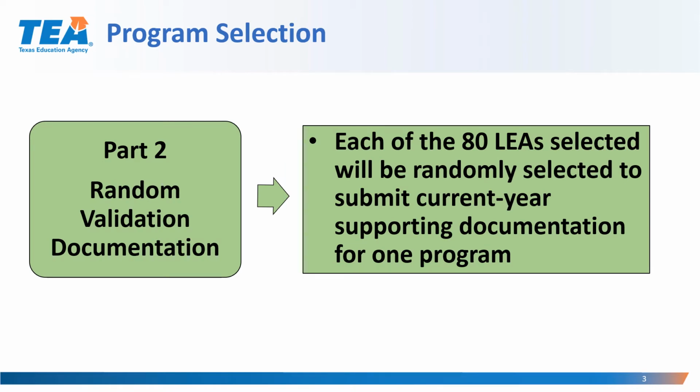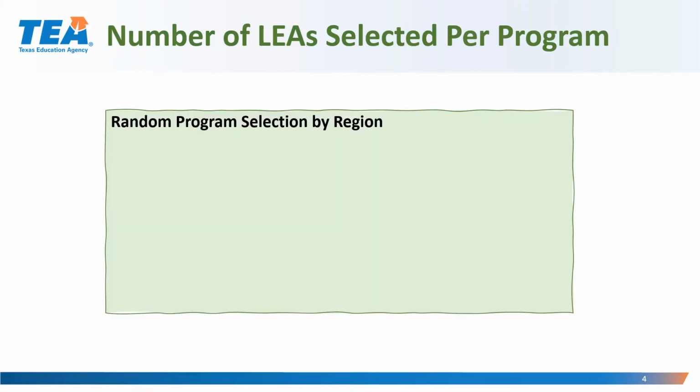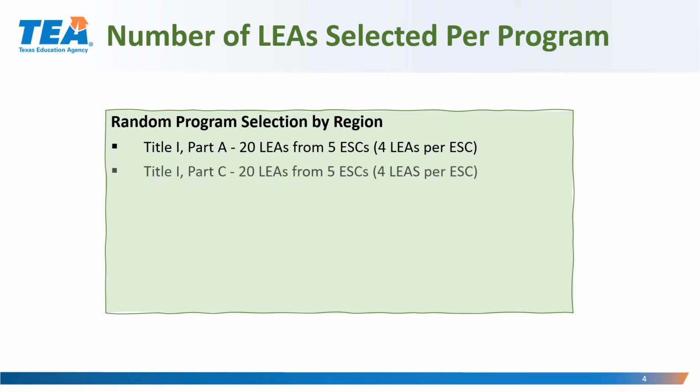To begin Part 2 of the Random Validation Process, each of the 80 LEAs that were selected for Part 1 will be chosen to submit documentation for one program. Programs will be assigned by region. 20 LEAs from 5 ESCs will be chosen for Title I Part A. 20 LEAs from 5 ESCs will be chosen for Title I Part C.